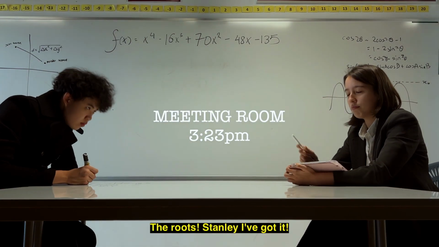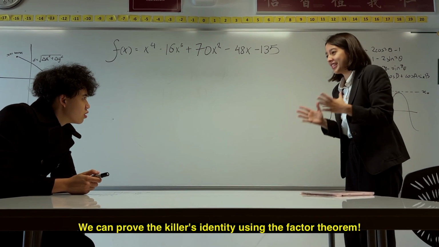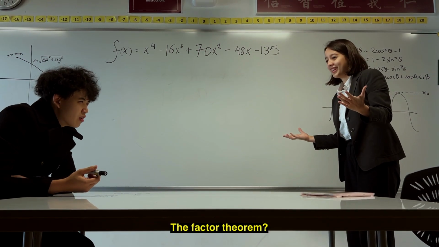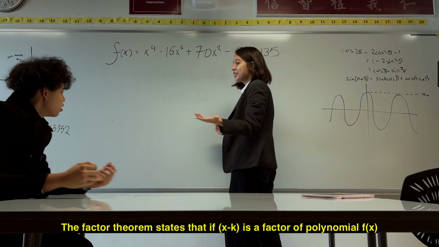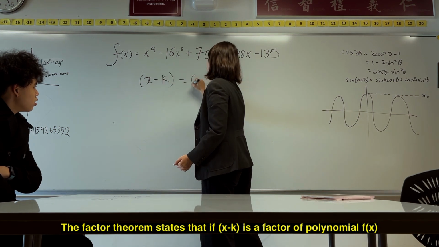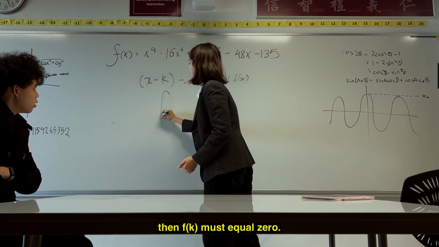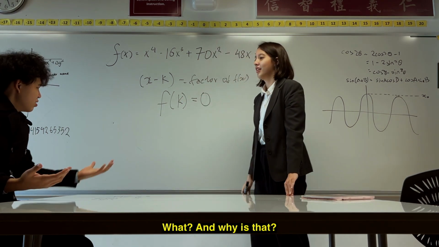The roots! Stanley, I've got it! We can prove the killer's identity using the Factor Theorem. The Factor Theorem? Yeah, the Factor Theorem. Let me show you. The Factor Theorem says that if x - k is a factor of f(x), then f(k) must equal 0. What? And why is that?